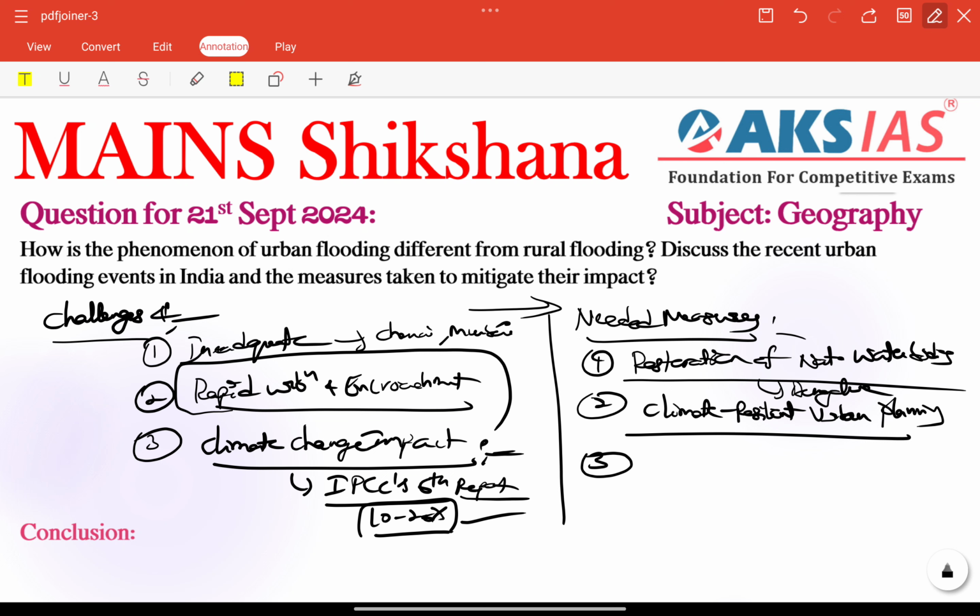So next we have public awareness and community engagement, also very important. Public awareness and also community engagement, right? This is also a particular point we usually include in each and every needed measures, right?